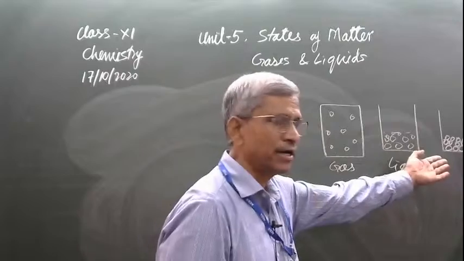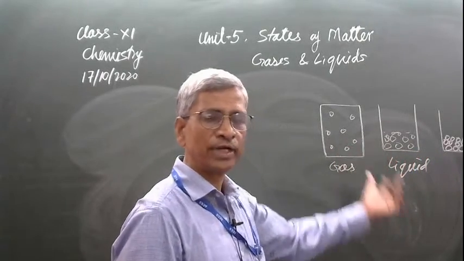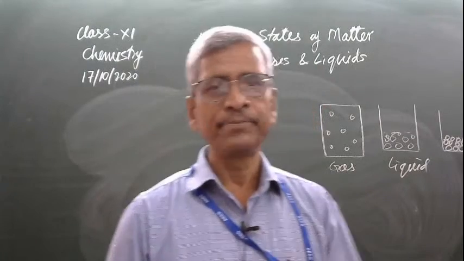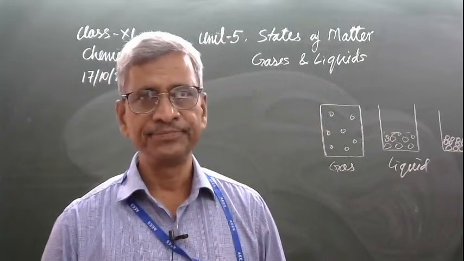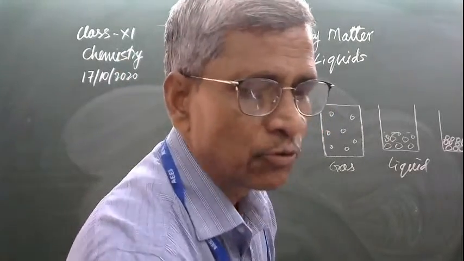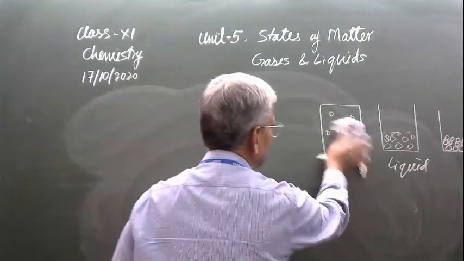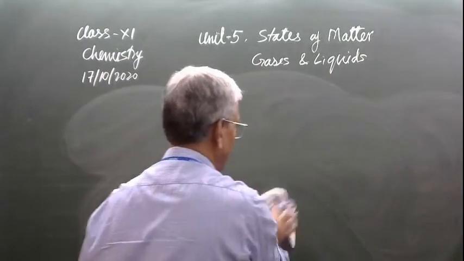Their density is very high as compared to the liquid, even very high as compared to the gases. They have a higher melting point and boiling point as compared to the liquids. These are some specific properties.